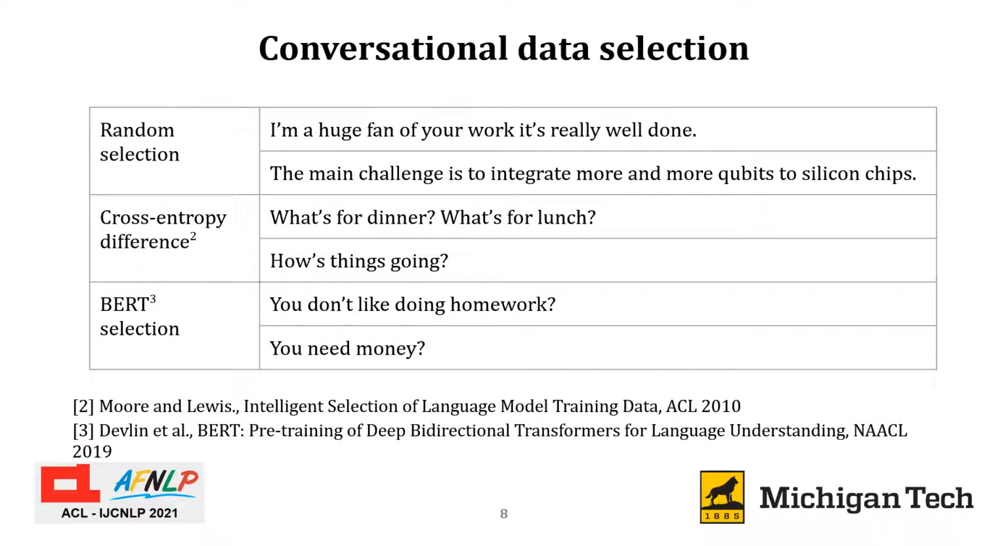Third, we trained a BERT-based binary classifier on examples of in-domain and out-of-domain sentences. We then used this classifier to find the probability of sentences being in-domain in our web text. We took the sentences with the highest probability. Some example text of the selected sentences are shown here.